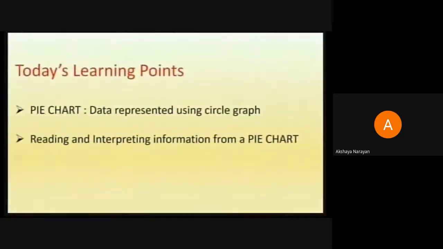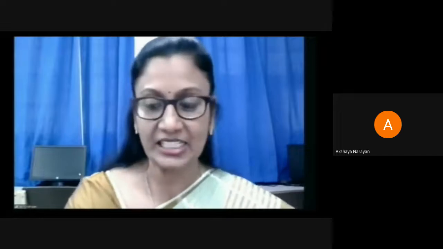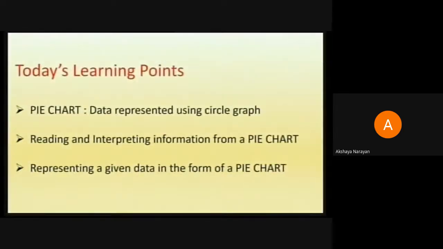Once we understand the pie chart, we will also see a few pie charts and try to interpret the information they are trying to convey. This is very important, because unless you are able to get the information from the pie chart, drawing any kind of representation becomes redundant. So that is the second learning point. And finally, we will learn how to represent a given tabular data in the form of pie charts. This is the most interesting part of the chapter, so I kept it at the end.